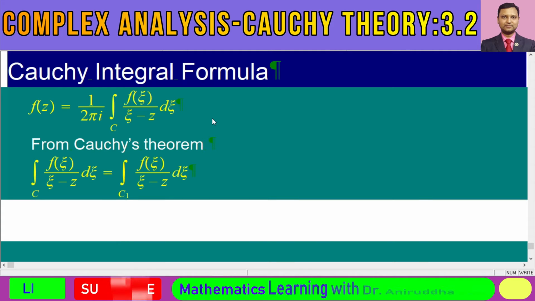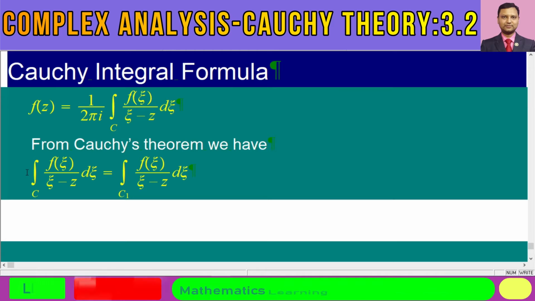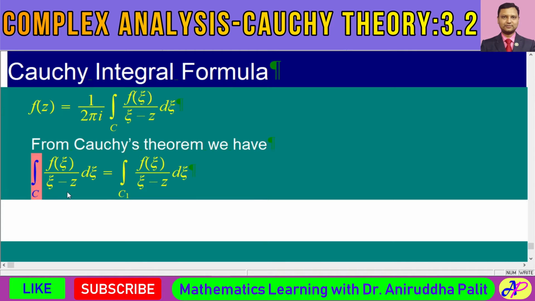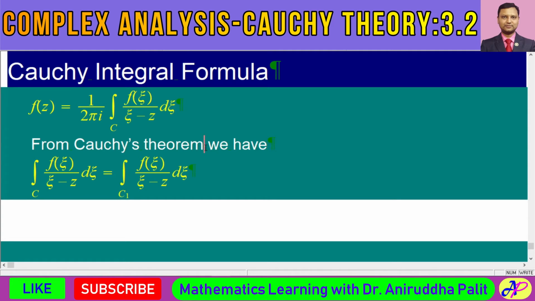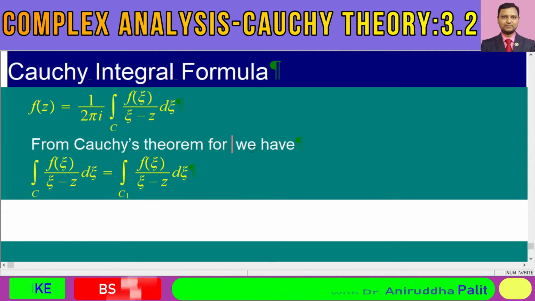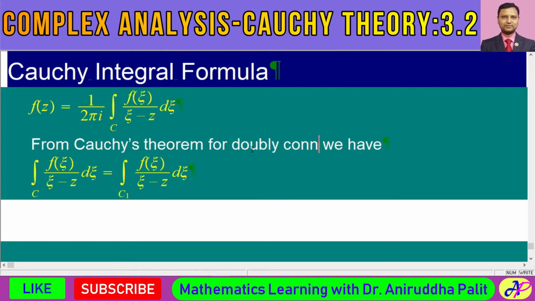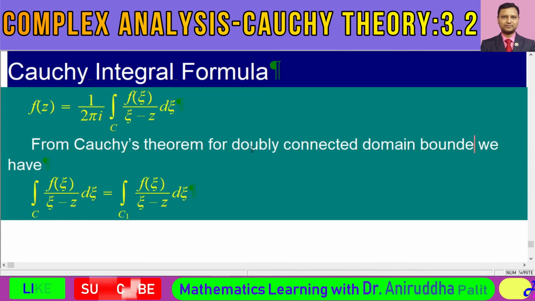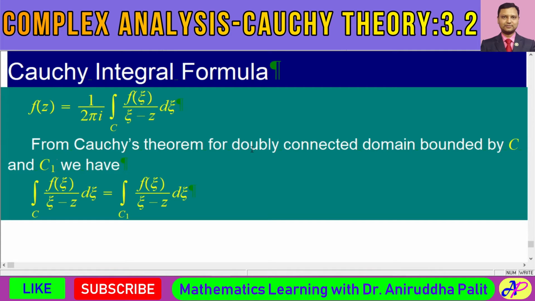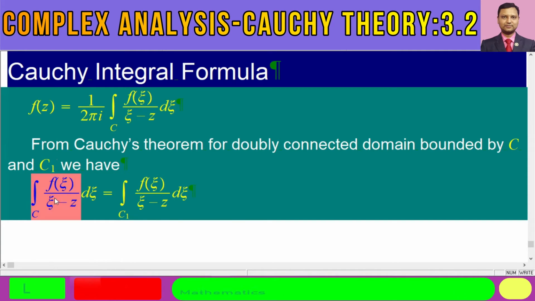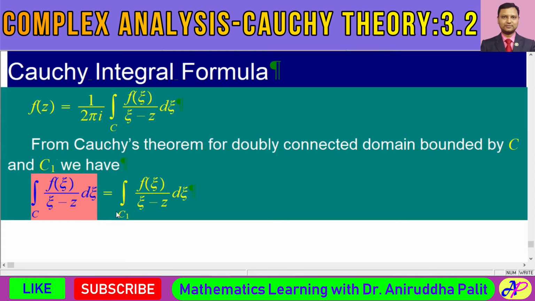In Cauchy's theorem we have this result, that the integral over C is equal to the integral over C1 for a doubly connected domain bounded by C and C1.